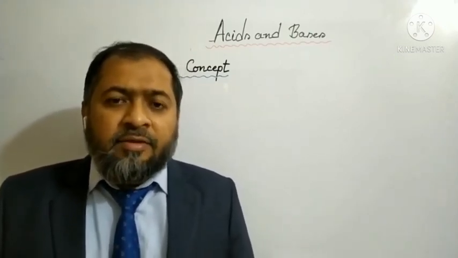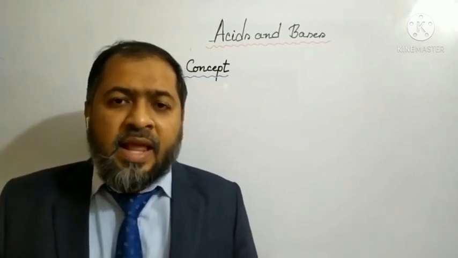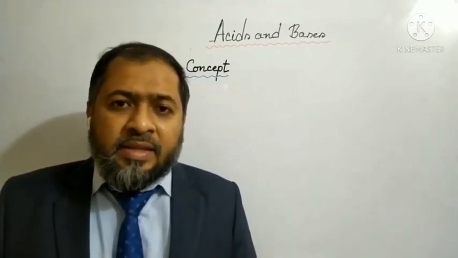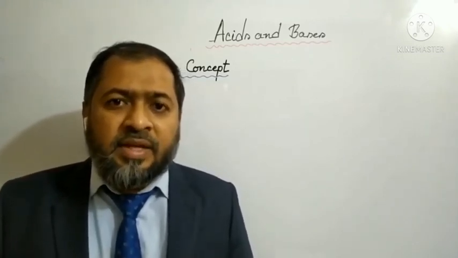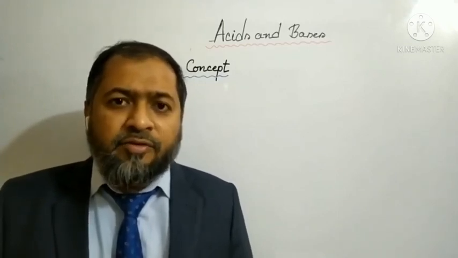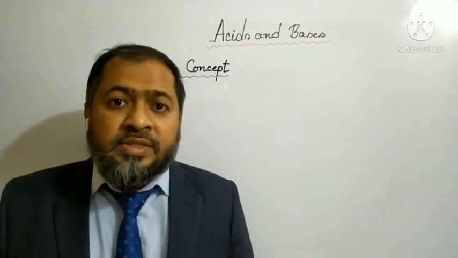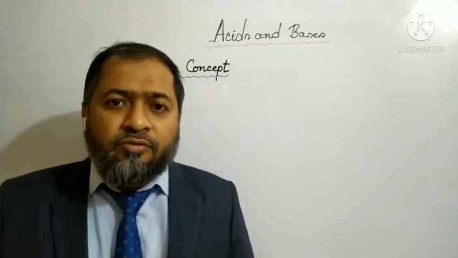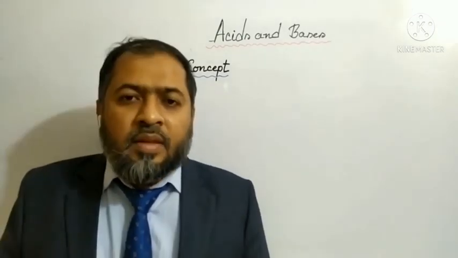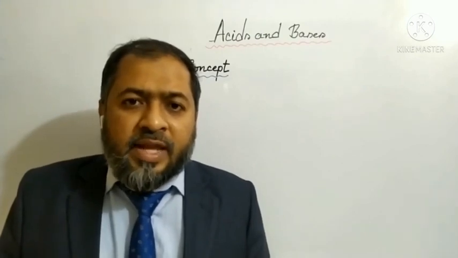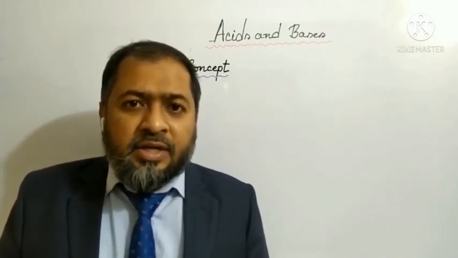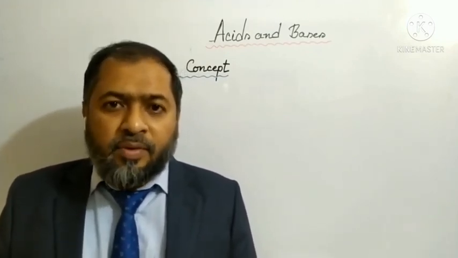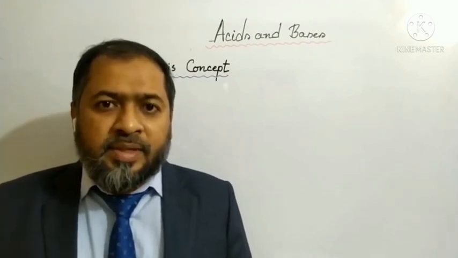Therefore, we can say any chemical substance which has an unshared pair of electrons can act as a base, while any chemical substance which has a vacant orbital can accept or accommodate a pair of electrons and act as a Lewis acid. So between Lewis acid and base there is a bond formed which is coordinate bond. The atoms, molecules and ions which have an unshared pair of electrons and can use this unshared pair to form coordinate bond can act as a Lewis base.